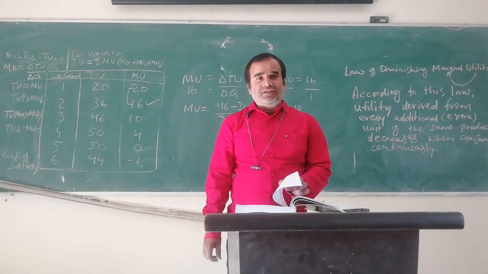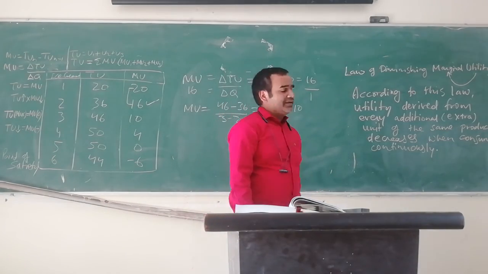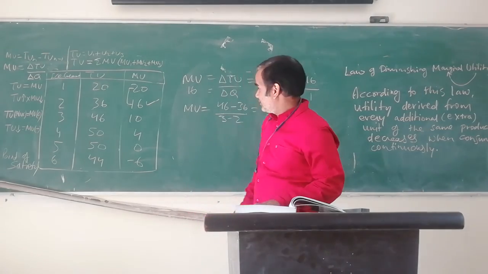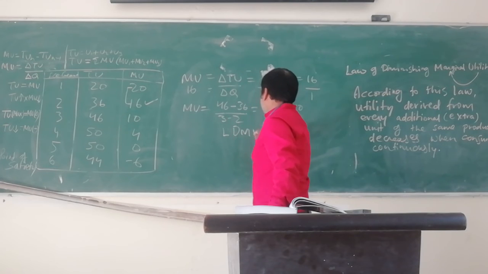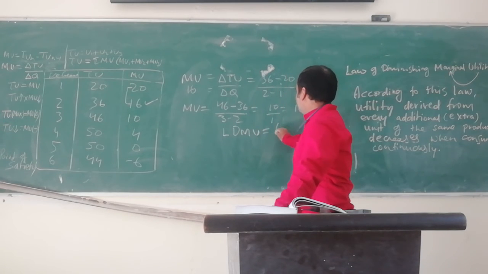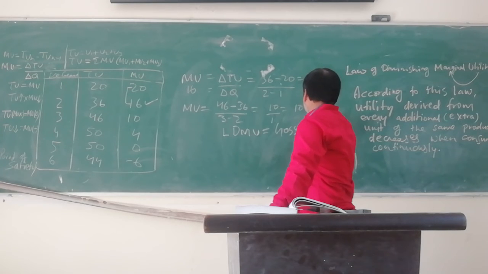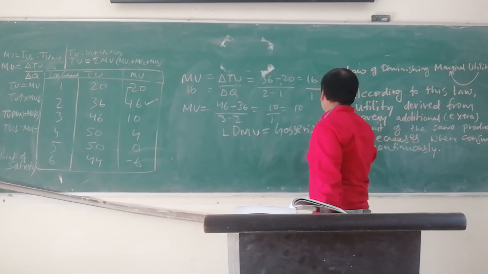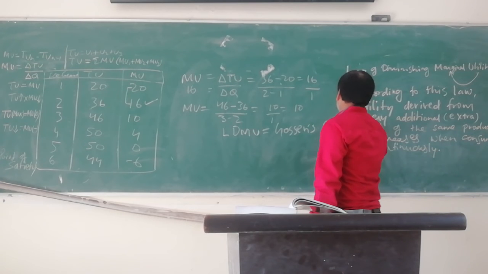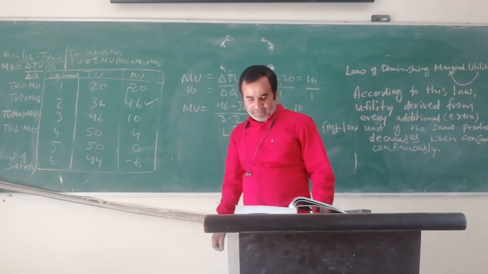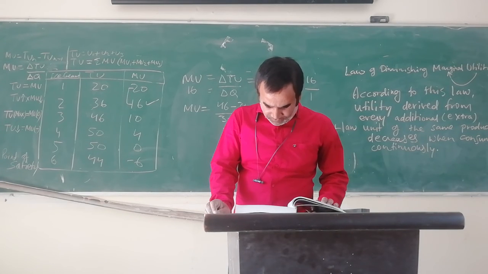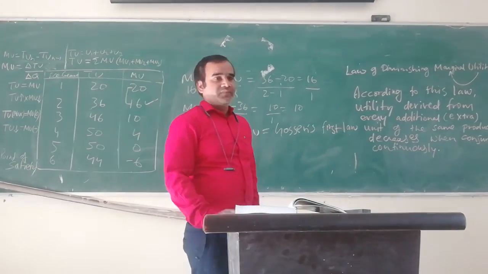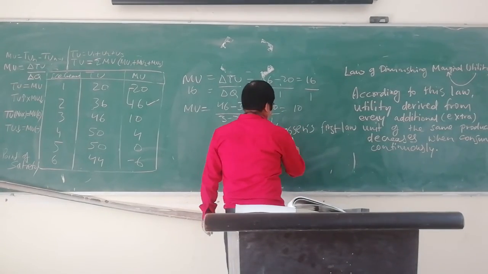Another important note to write is that the law of diminishing marginal utility is also known as Gossen's first law, Gossen's first law of consumption.